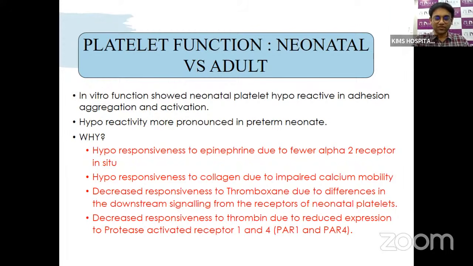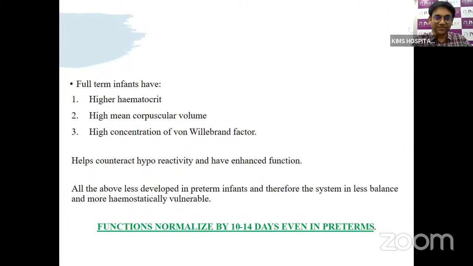Then we may wonder, if they are so hyporesponsive to all the important agonists, how do newborn platelets maintain hemostasis? To counteract this, they have a very high hematocrit, a very high mean corpuscular volume, and a high concentration of von Willebrand factor. These factors counteract this and enhance the function. All these factors are less developed in premature infants. They have less hematocrit, less mean corpuscular volume, and a lower concentration of von Willebrand factor, but they can still maintain normal hemostasis when conditions are favorable, unless they become sick.